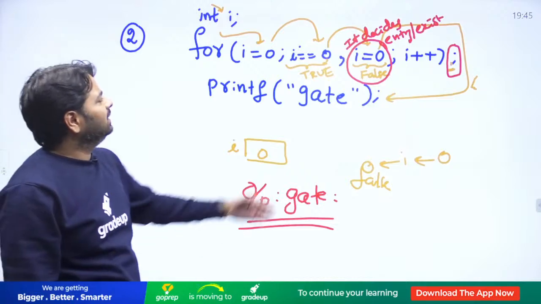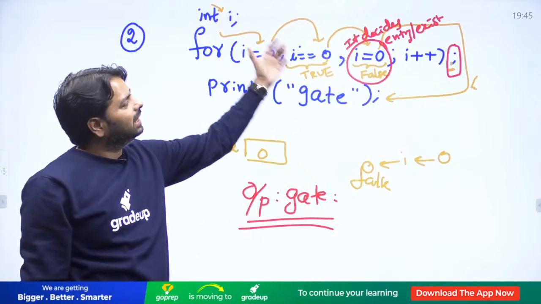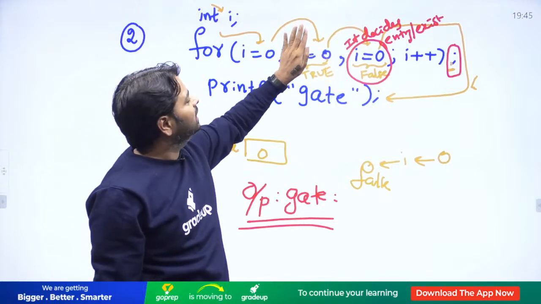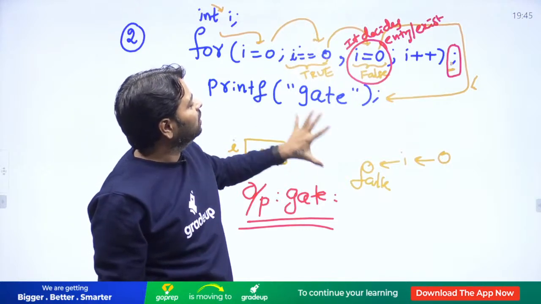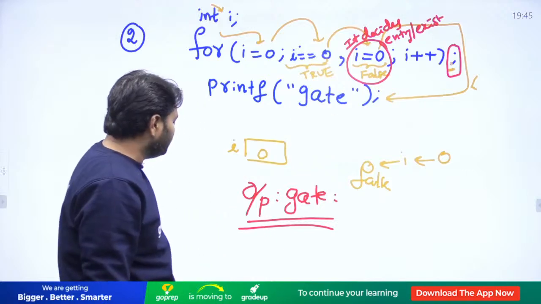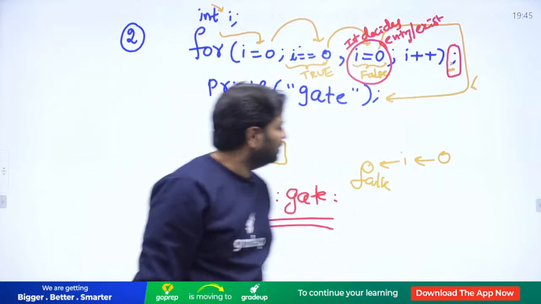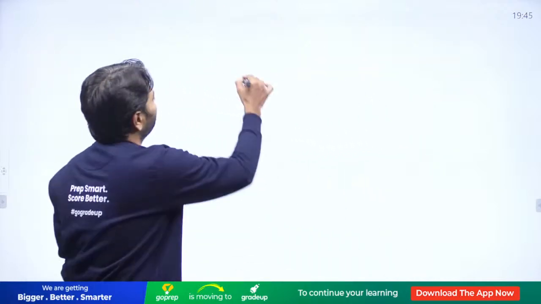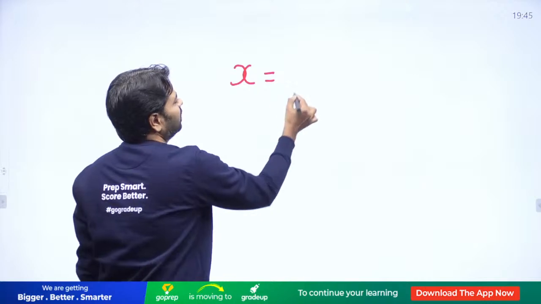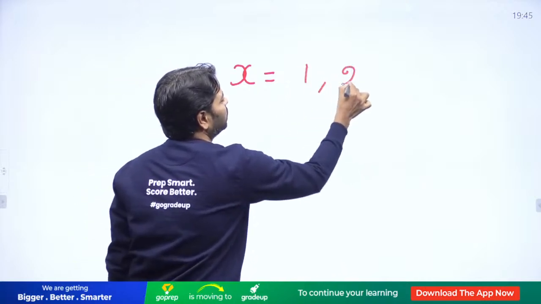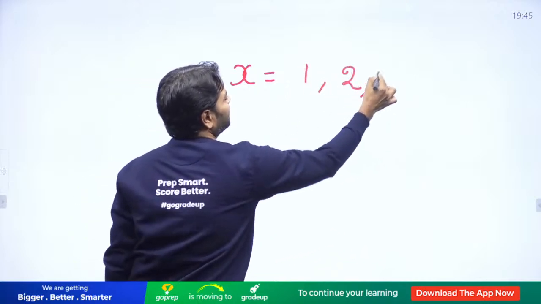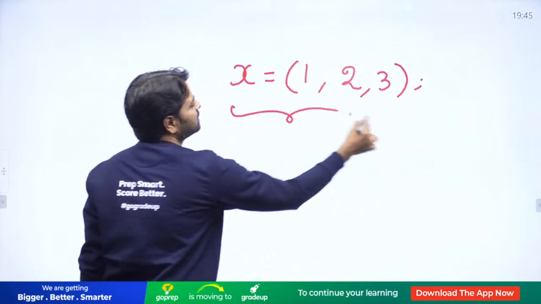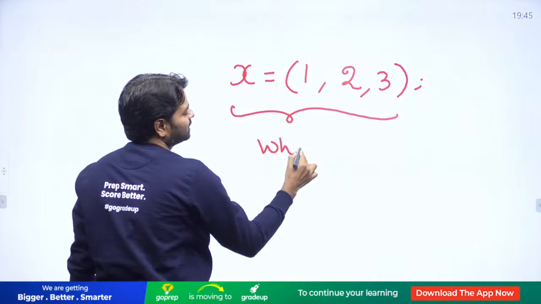Even if this is true, it's not going to decide the entry or exit. This is a dummy statement. It has to be executed, but the result of this condition is not going to decide, because how many of you know what's happening? How many of you know x is equal to 1, 2, 3? If anybody writes this, what is the value of x after this? What is the value of x?